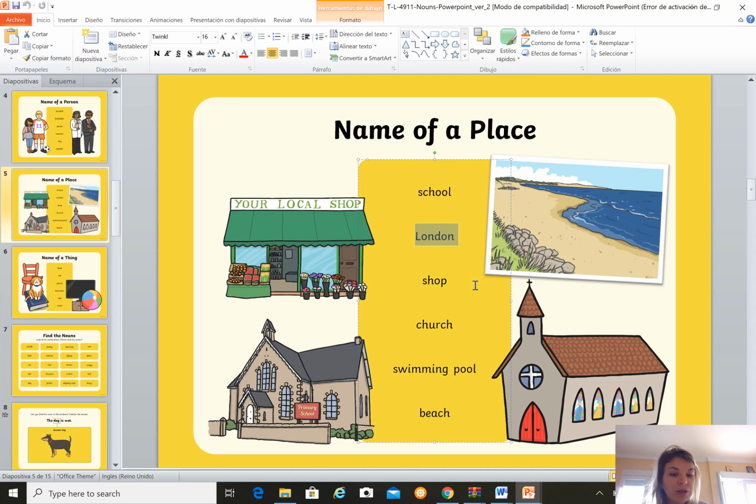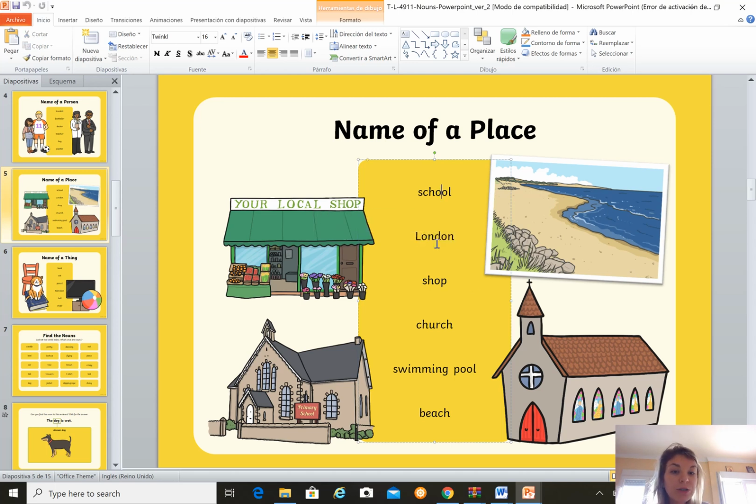Also special days like Christmas, Valentine's Day, Easter, names of people like Pablo, Sophia. You might also use it for names of places, so Spain, countries, Europe, continents, or you might even use it for cities like Castellón or Villarreal.